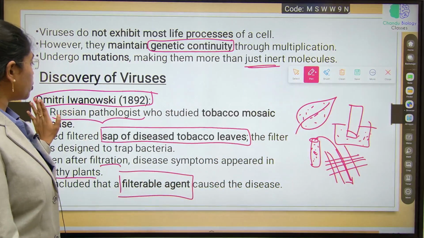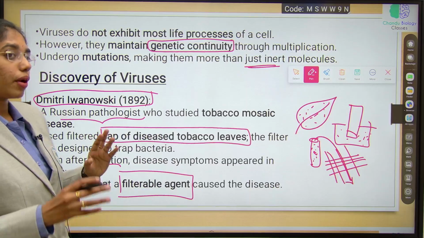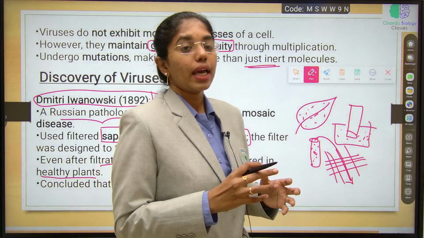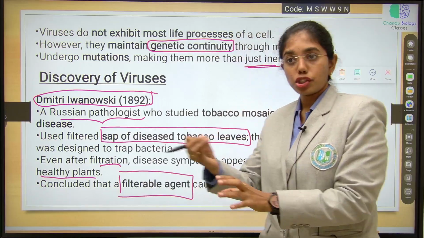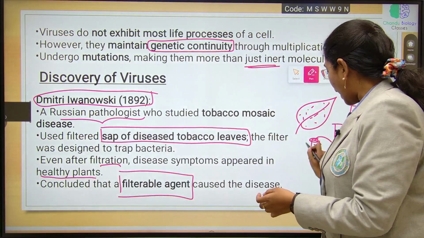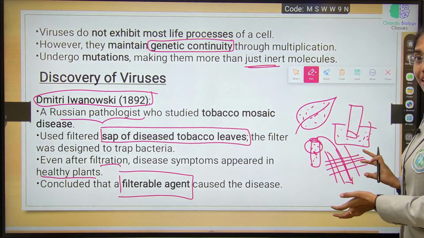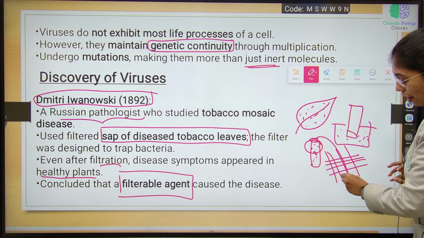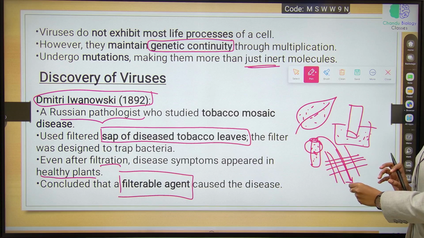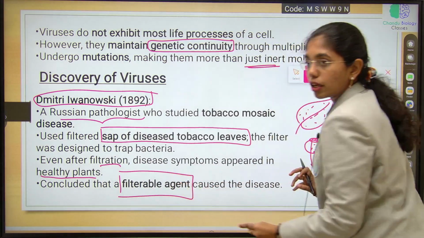What did Dmitry Ivanovsky identify from the diseased tobacco leaves? He ground the leaves, poured them into a test tube and centrifuged it. The sap is poured through a bacterial filter paper, and the filterable agents which passed through the bacterial filter paper caused infections in a fresh plant.